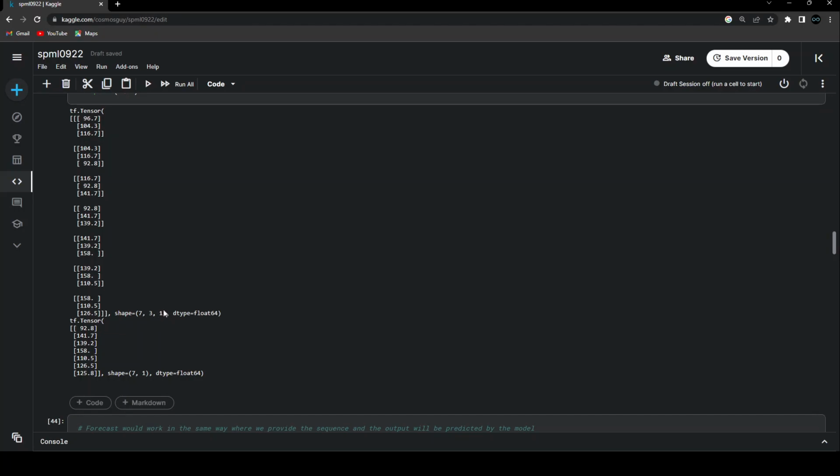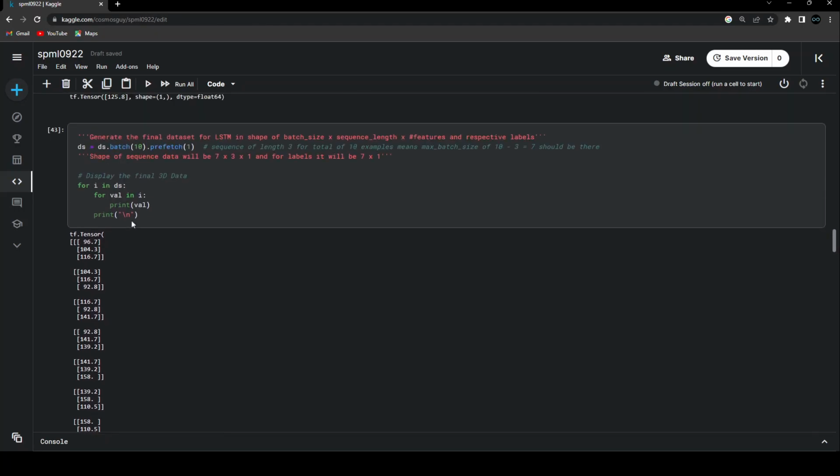Now if we are having two features like that to predict, you will say that the number of features is 2. Depending on that, you choose the last number. You can just manipulate it to the number that you want to create. But right now, because we are having a univariate time series, we are just keeping that number as 1. This 3 is the window size that we are having, and this 7 is nothing but the batch size.